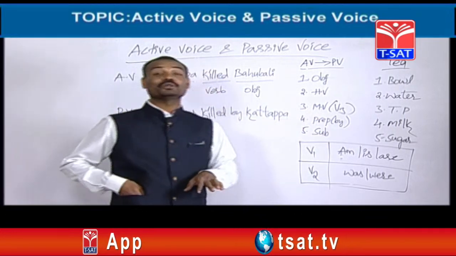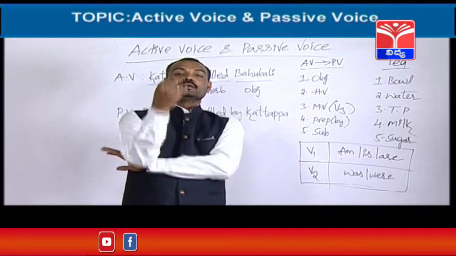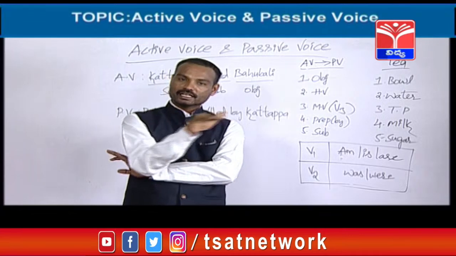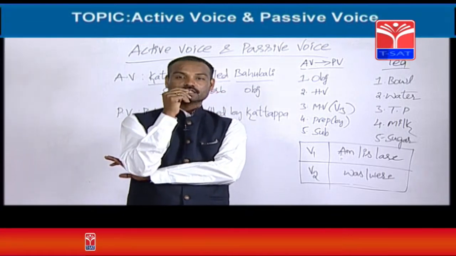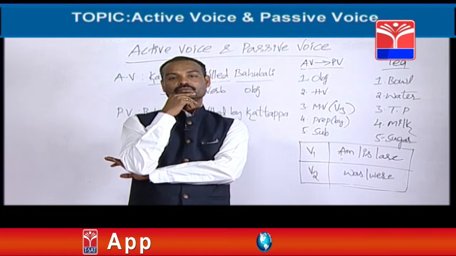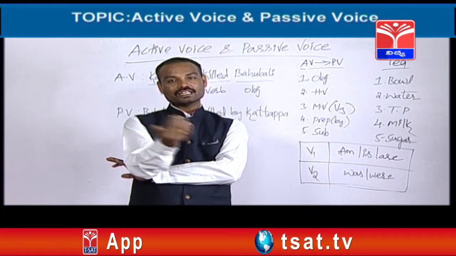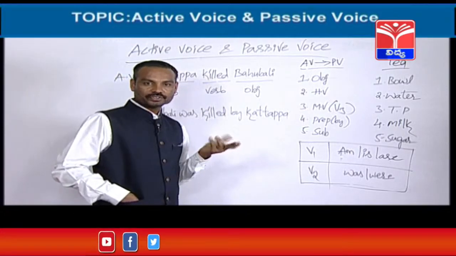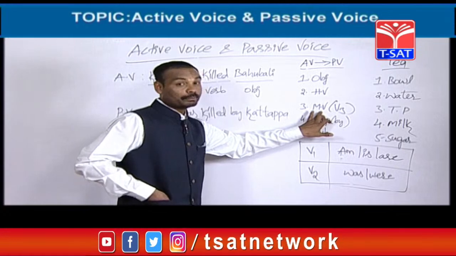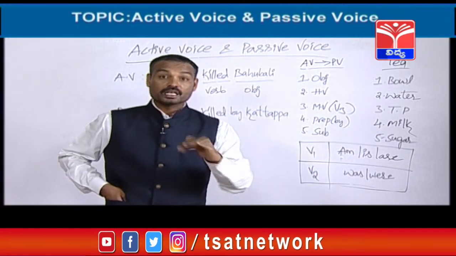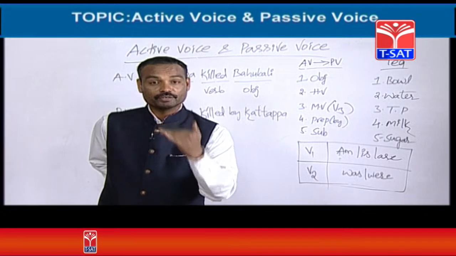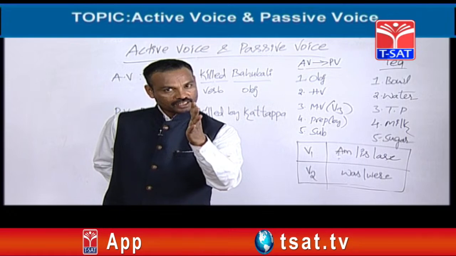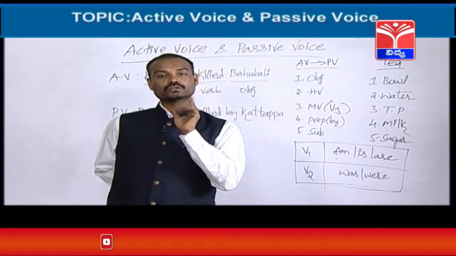What next? Main verb. Easily. See, where is the main verb available? The main verb is always available in the given active voice only. They don't give any sentence without a main verb. They cannot create any active voice sentence without a main verb. See, every active voice contains a main verb. Killed is the main verb. But sometimes in the active voice they may give V1, the first form of the verb. They may give V2, V3 or ing form. But whatever verb has been given in the active voice, that should be changed into the third form.